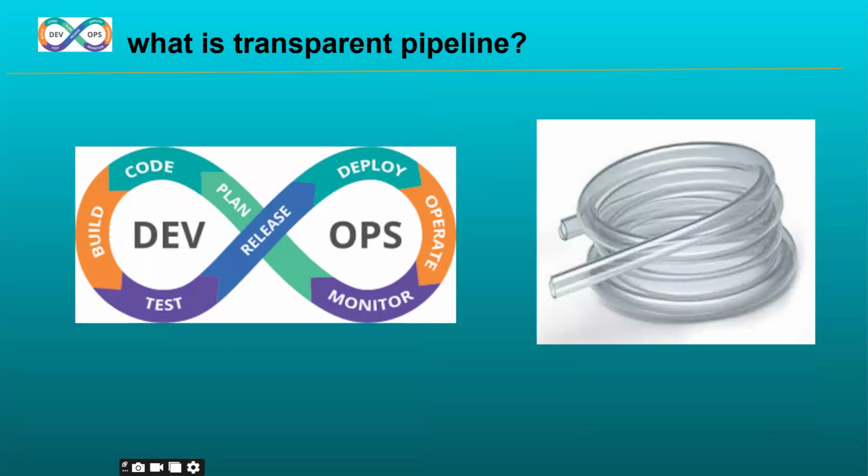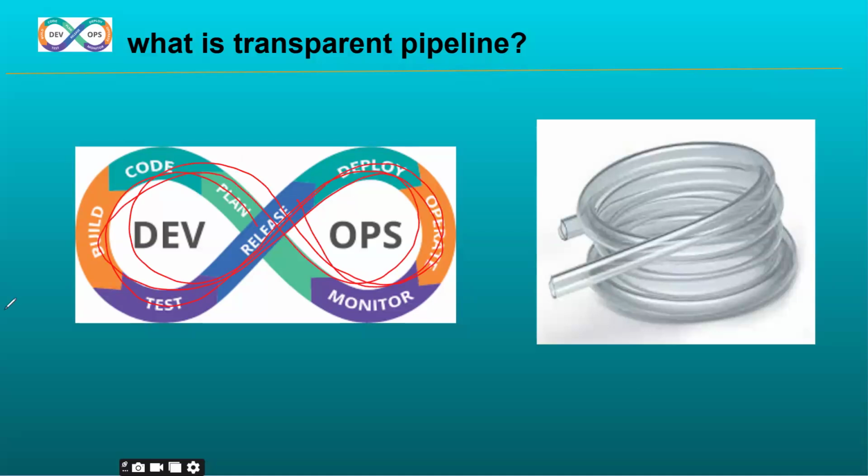This is exactly our DevOps transparent pipeline. In this pipeline, everything is transparent and everything is automated. Even if we get an issue, we can easily rectify and resolve it.